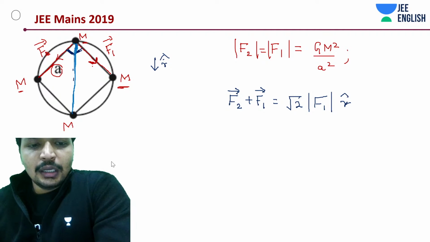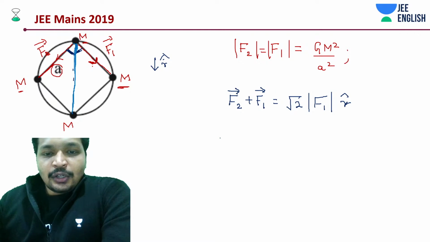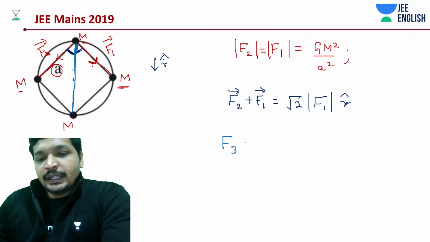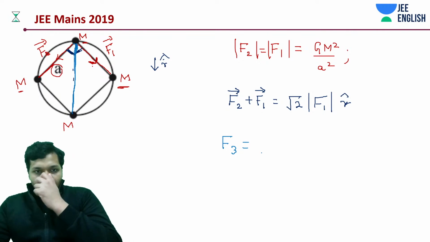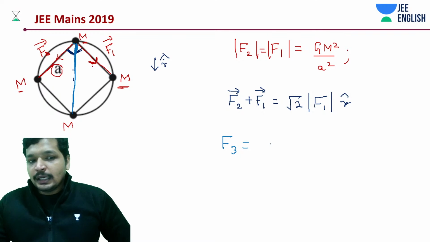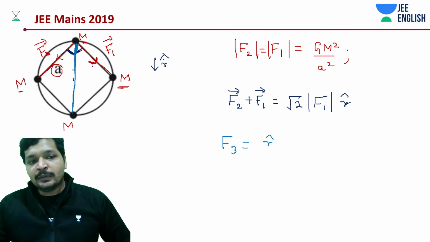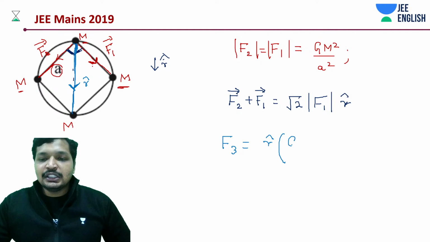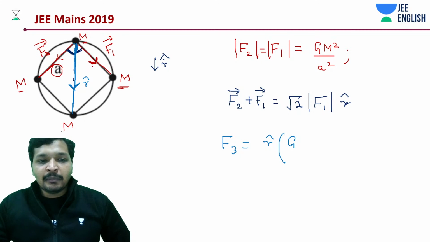For this, let's call this F3 between them. First of all, it's going to be along the line joining them, along the r cap direction. That's not a problem, because this is also going to be in the r cap direction, multiplied with G into M and M, capital M.